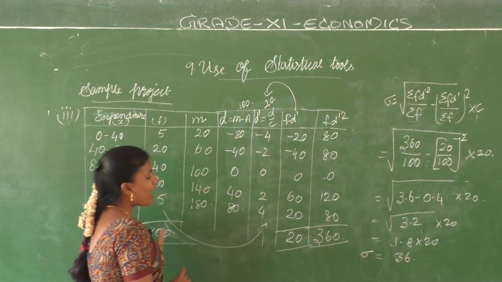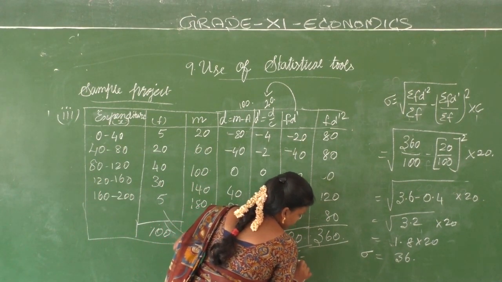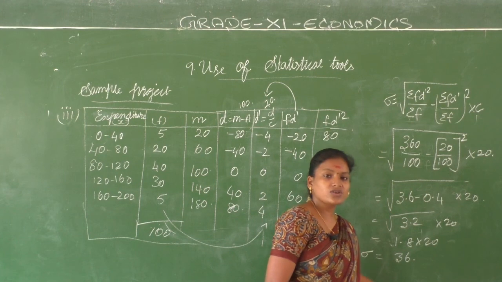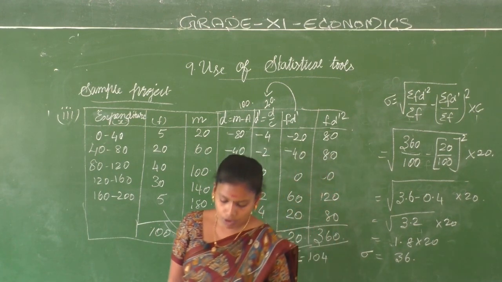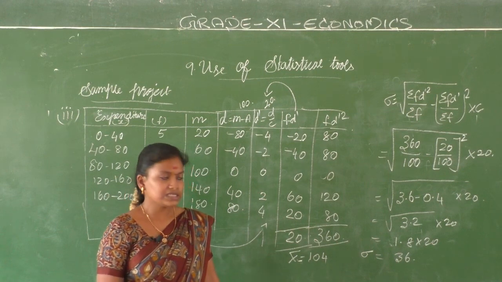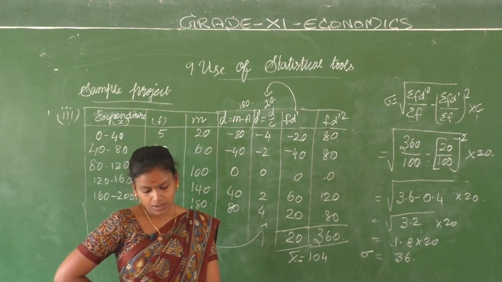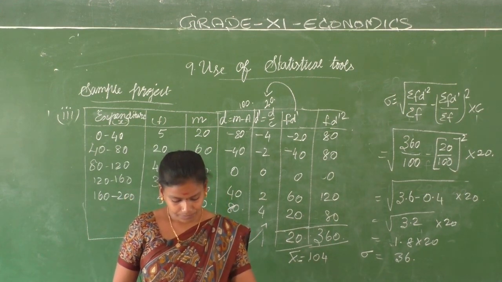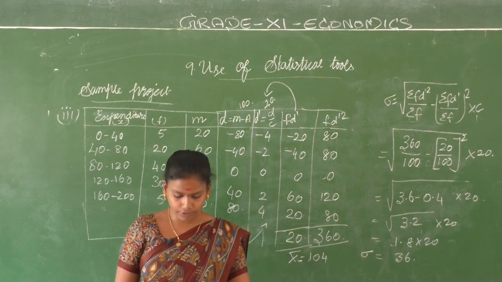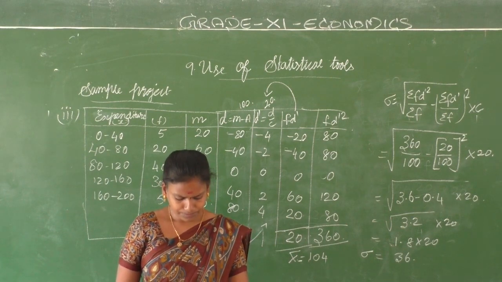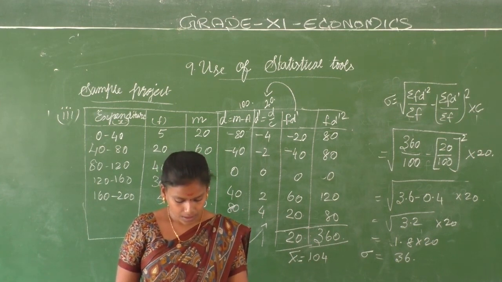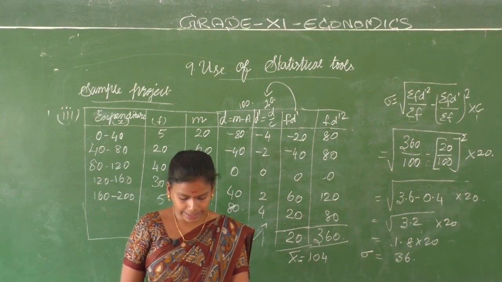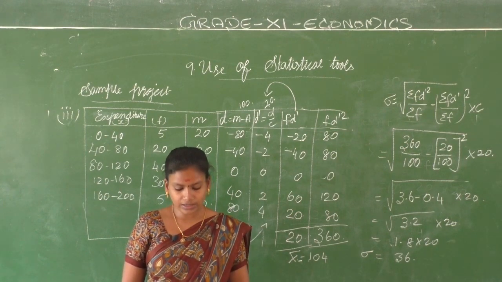What was your x bar? கண்டுபிடிச்ச arithmetic mean என்ன? 104. And what is your standard deviation? You got answer as 36. Clear? But here also little bit of calculation change should come, isn't it? So according to the book, if you calculate also, you will get 0.9 minus 0.01. It will give 0.89 into 40. You will get 35.6.